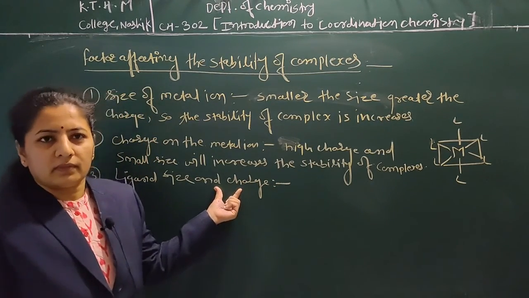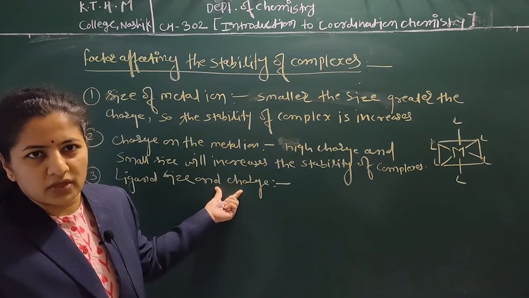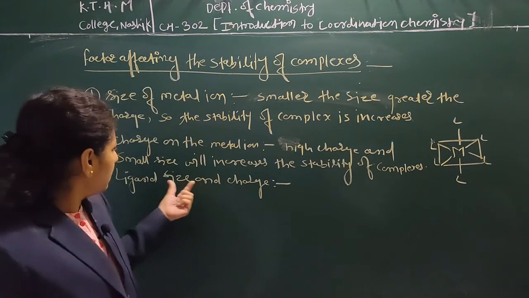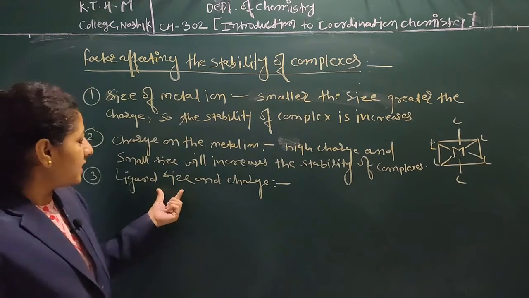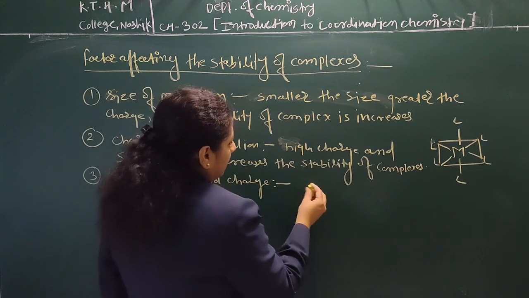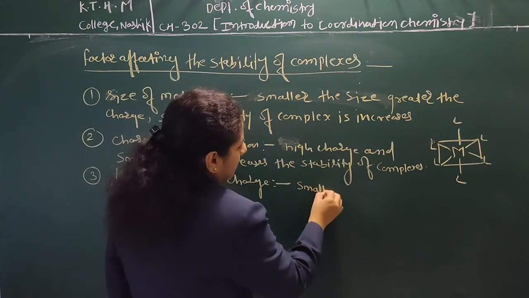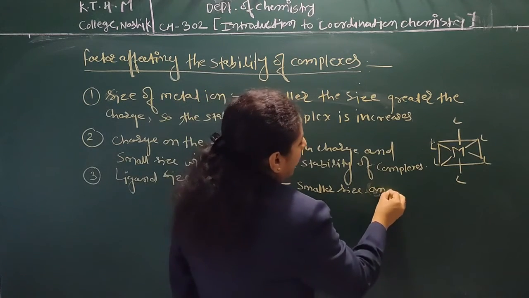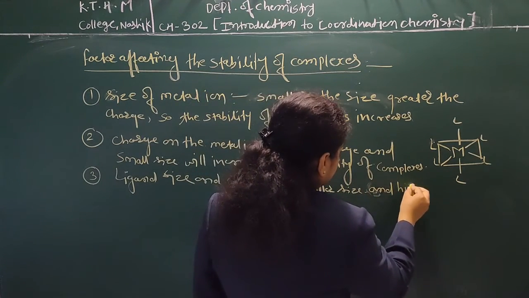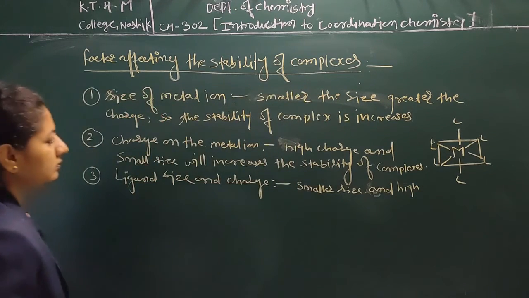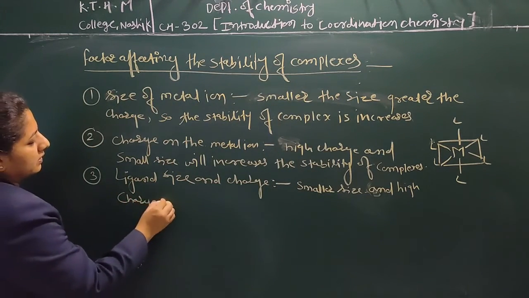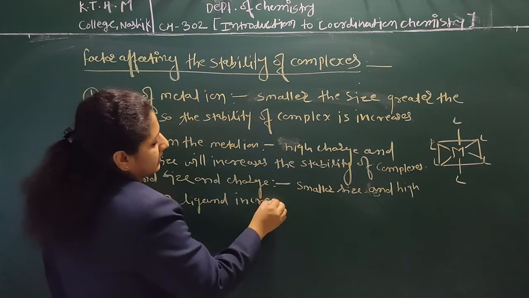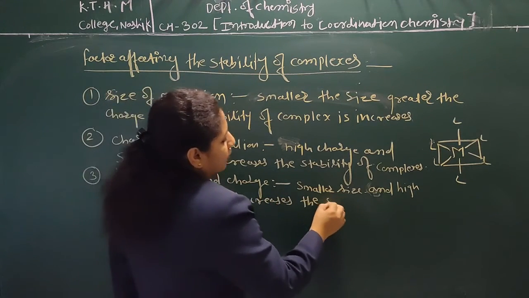The complex is nothing but the ligand-metal association, so as well as the metal, the ligand size and charge also affect the stability of the complex. A smaller size ligand, with small size and high charge, increases the stability of complexes.